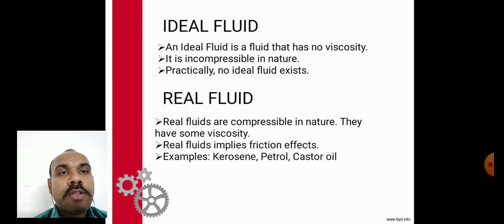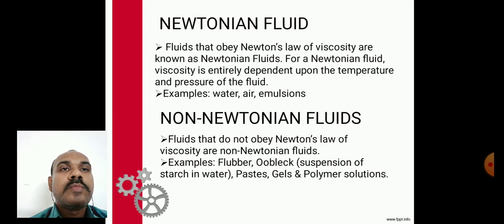Real fluid. Real fluids are compressible in nature. They have some viscosity. Real fluid implies friction effect. For example, kerosene, petrol, castor oil, etc. Newtonian fluid. Fluids that obey Newton's law of viscosity are known as Newtonian fluids. For a Newtonian fluid, viscosity is entirely dependent upon the temperature and pressure of the fluid. For example, water, air, emulsion.